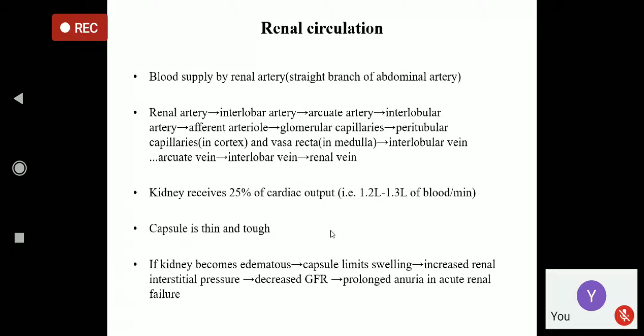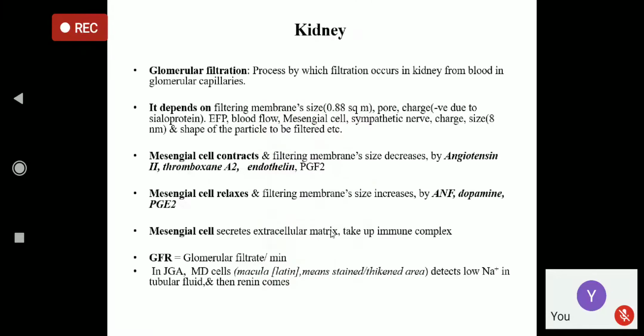Number two, there is the hepatic portal system. And number three, there is the renal portal system. So there are three portal systems. Right? Then what is a portal system? Again, I am telling you, when the blood flows from a capillary bed without going to the heart, again to another capillary bed, then it is called the portal system. Right? So the kidney has a portal system. My kidney has a portal system.